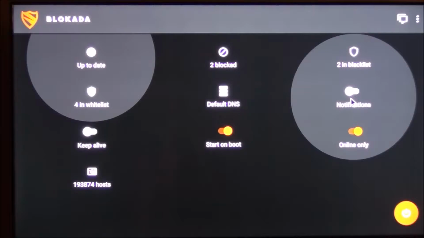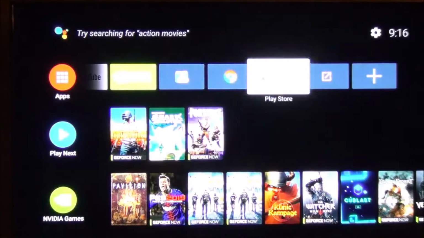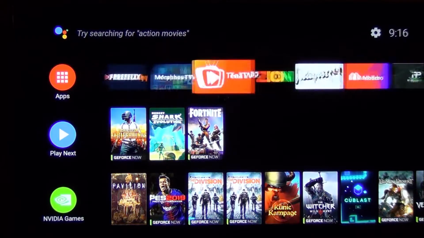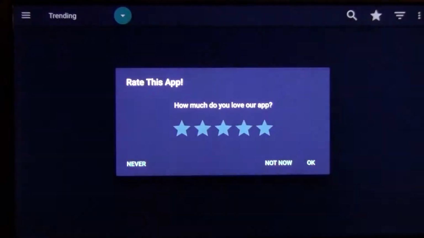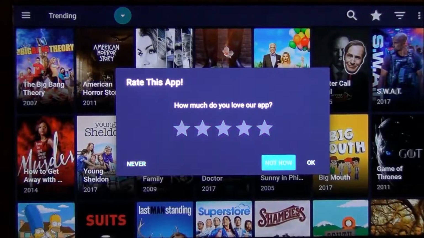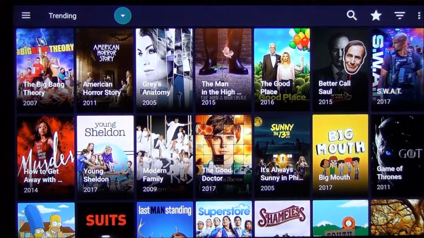So I'm just going to back out of here, and then let's go check out and see if Movie Play Red is working, or a Terrarium patch, depending on what you have. And there you go, you can see it's working. So that's how you get your Movie Play Red or Terrarium TV patch to work.